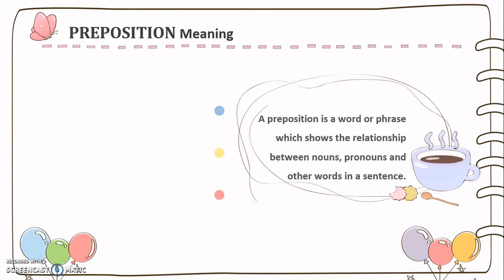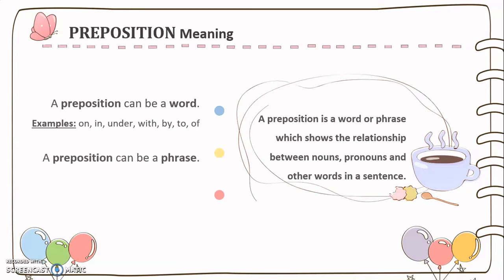So likewise, prepositions are words or phrases that help us to create and show relationship between words in our sentences we use in speaking and writing. So a preposition can be a word, for example, on, in, under, with, by, to, of. And it can also be a phrase, for example, ahead of, in front of.